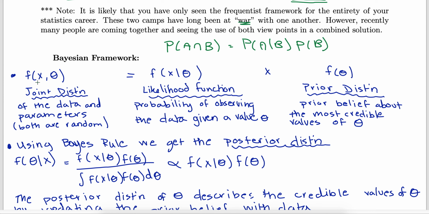So the joint probability distribution of our data and parameters, note both of these are random, is equal to our A given B, in this case the data given a given parameter. This is called the likelihood function. So the probability of observing data for a given value of the parameter, times f of theta, or the distribution of our parameter. This is called a prior distribution, and it describes our prior belief about what values of theta are more or less likely.